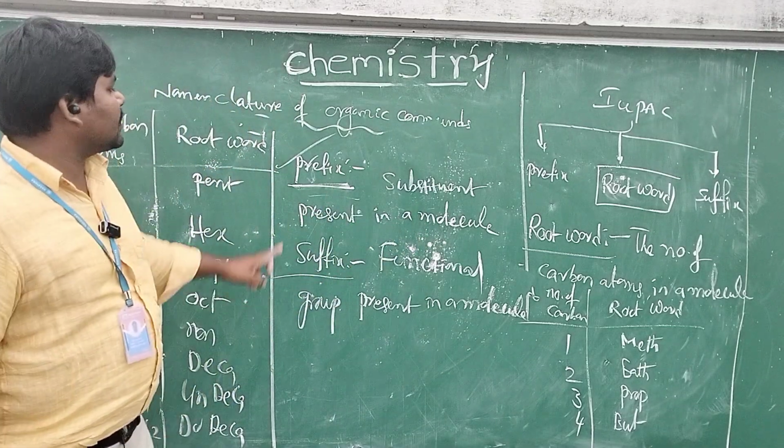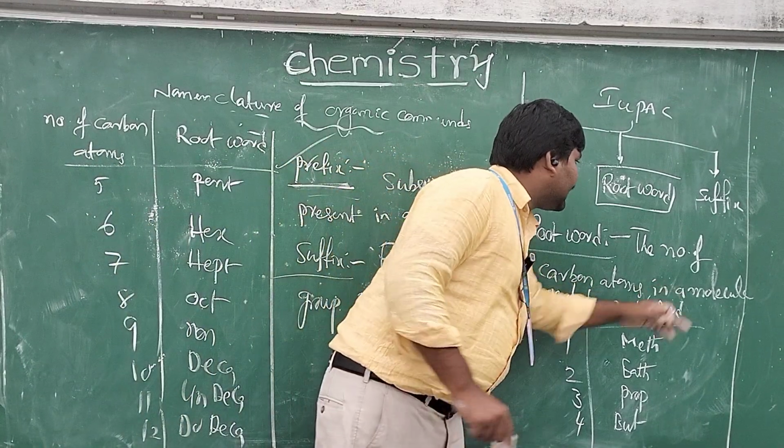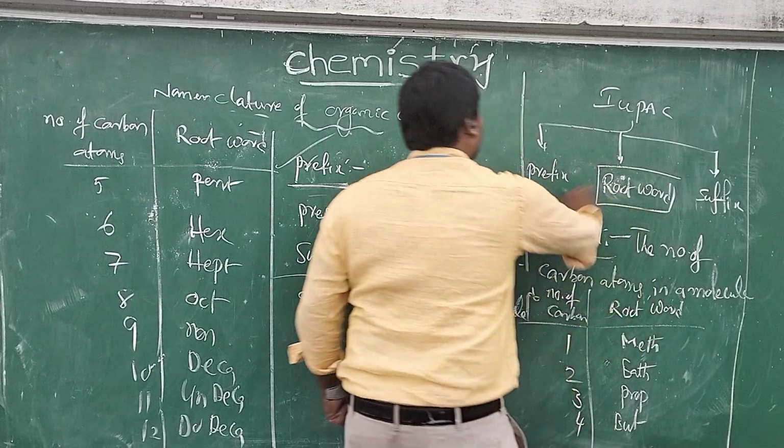The functional group present in a molecule is called the suffix. The substituent present in a molecule is called the prefix. The number of carbon atoms present in a molecule is called the root word.